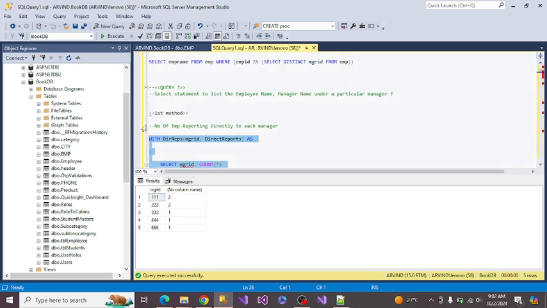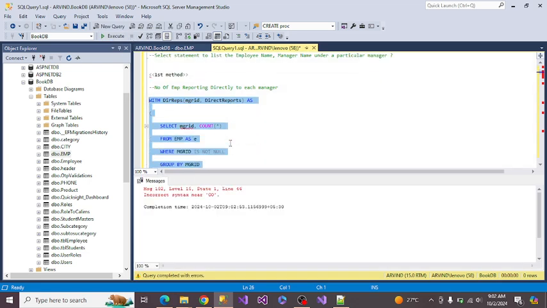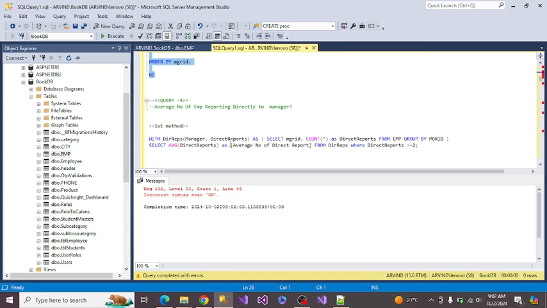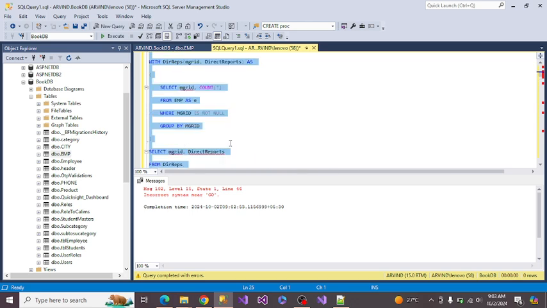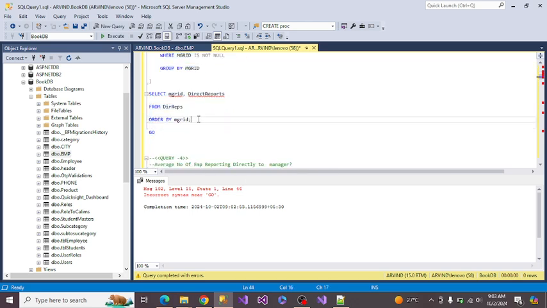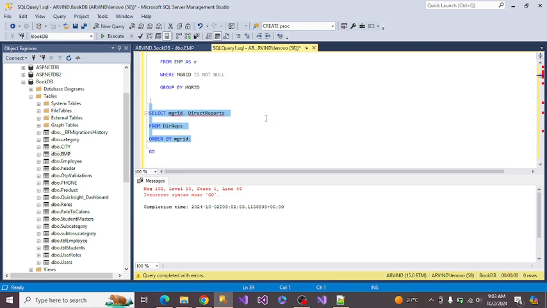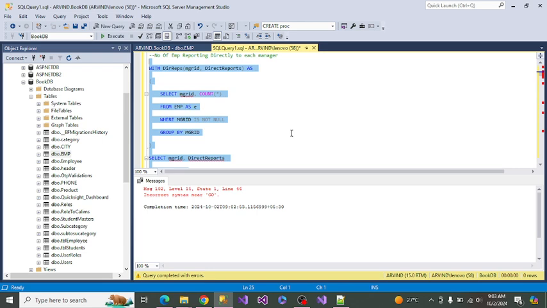If you run this one, you will get all the managers which have employees reporting to them.